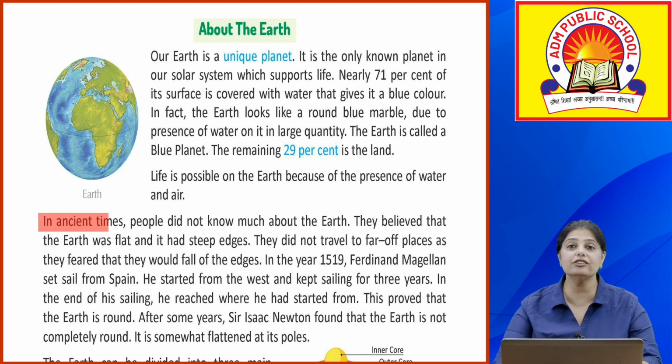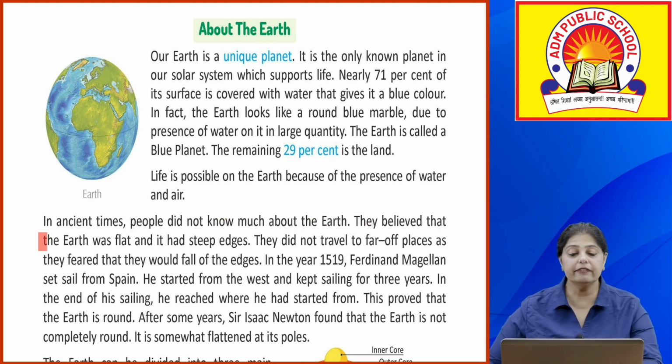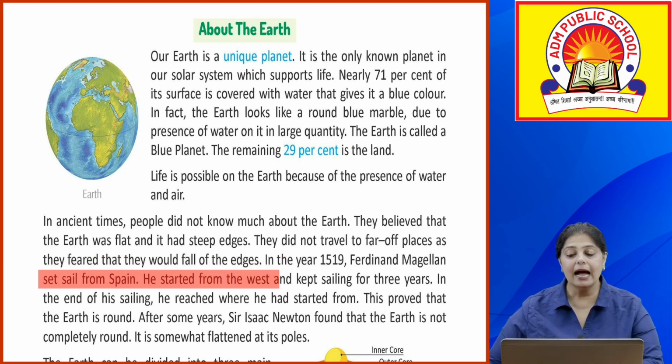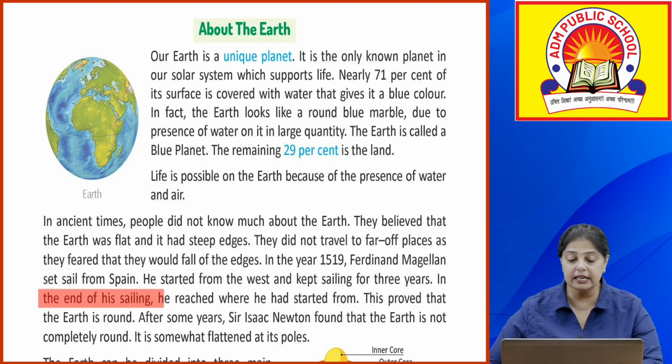Now in ancient times, people did not know much about the Earth. They believed that the Earth was flat and it had steep edges. They did not travel to far off places as they feared that they would fall off the edges. In the year 1519, Ferdinand Magellan set sail from Spain. He started from the west and kept sailing for 3 years. In the end of his sailing, he reached where he had started from. This proved that the Earth is round.